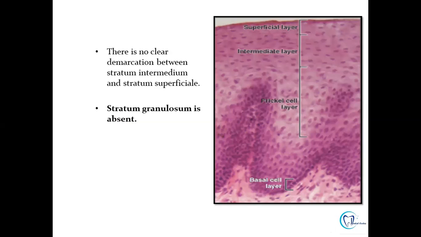There is no clear demarcation between stratum intermedium and stratum superficiale, and stratum granulosum is absent in cases of non-keratinized epithelium. So you can very well appreciate in this histopathological diagram that the non-keratinized epithelium is comprised of the basal cell layer or stratum basale. Then there is the prickle cell layer, which is not that obvious as in keratinized epithelium, followed by the stratum intermedium layer, and then the stratum superficiale. So there is no surface keratin, and there is no absence of nuclei in the superficial layer.